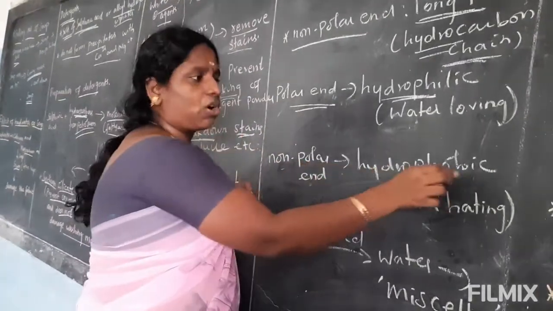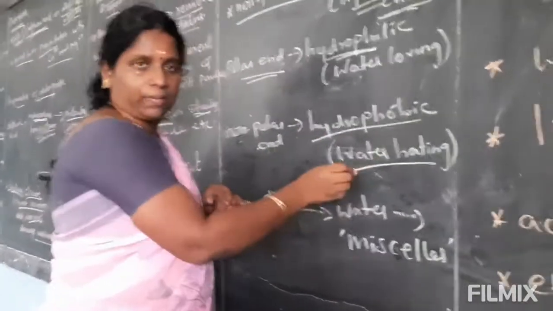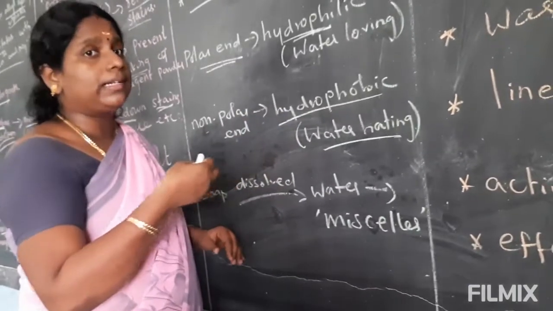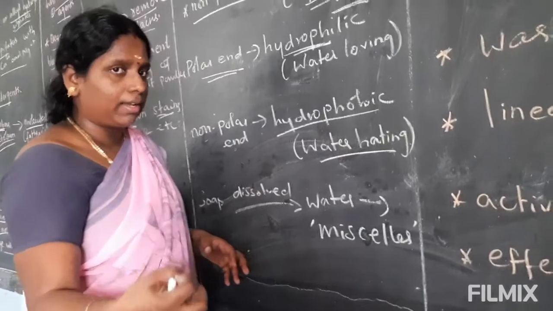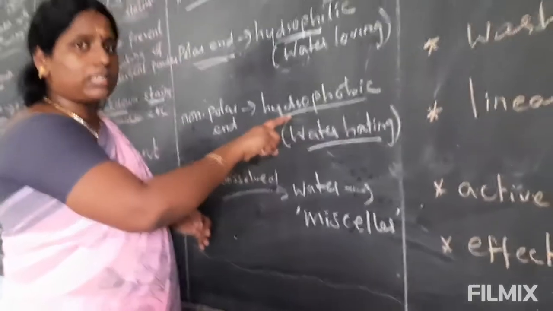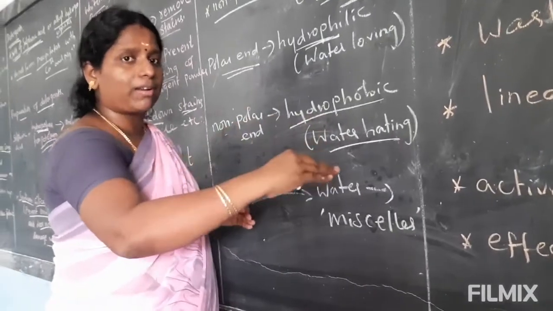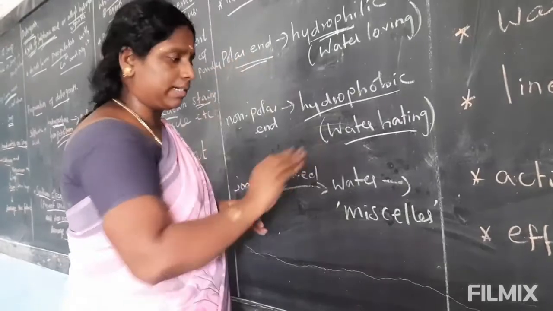The non-polar end is also called hydrophobic, which means water hating. It is attracted towards the dirt or oil present in the cloth, not towards water.